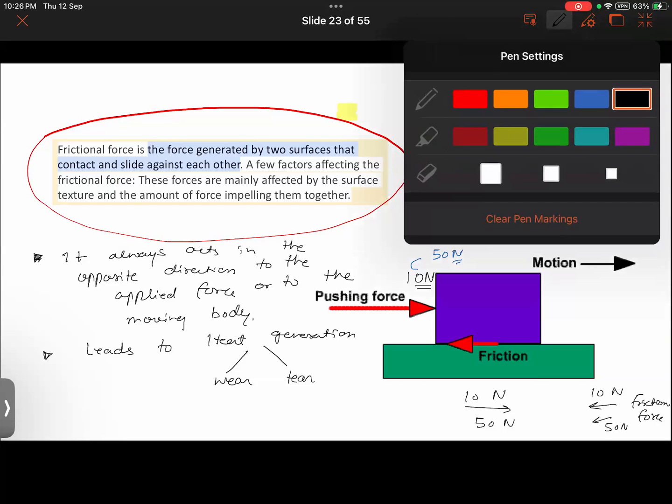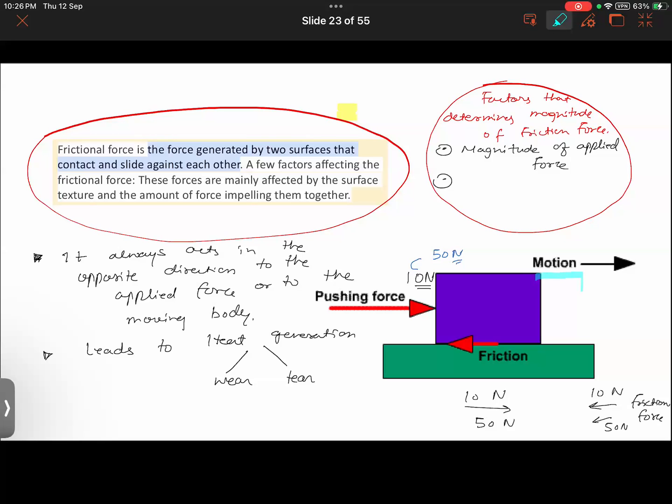Now, let us say I were to increase the surface area, let us say I have an object that has more surface area. So now the area in contact is more. Getting it now? So then also the friction will increase. So frictional force will depend upon the area of contact between the bodies as well. Is that clear? Yes, sir.